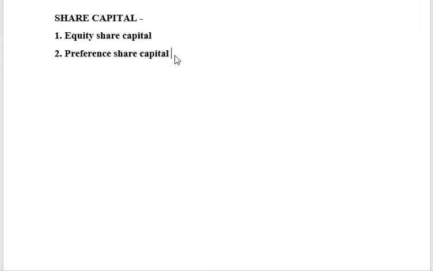The word itself says that these shareholders are given a preference. Preference means priority treatment. In what terms are they given a preference? Any person who has invested in the company or owner will get the profits of the company. We know this rule, right? That profits will be distributed to the shareholders in the form of dividends. Now, preference holders have a right to receive this share of profit or dividend before the other shareholders. So they have a priority treatment.